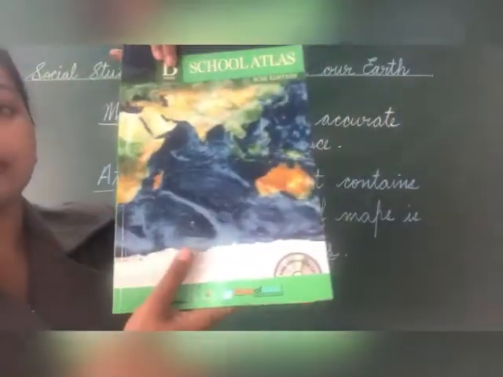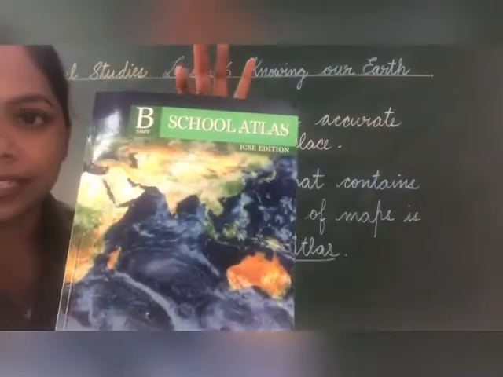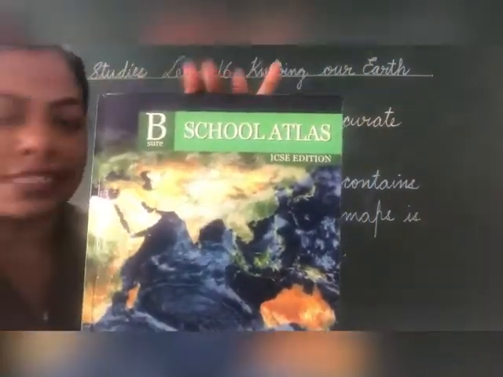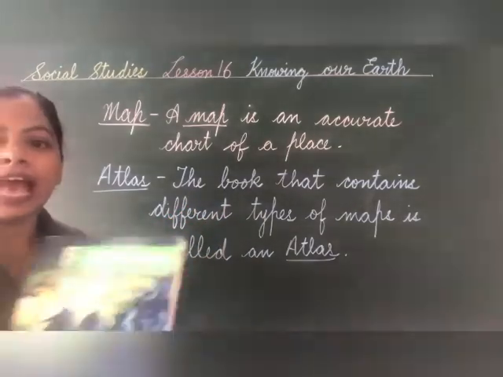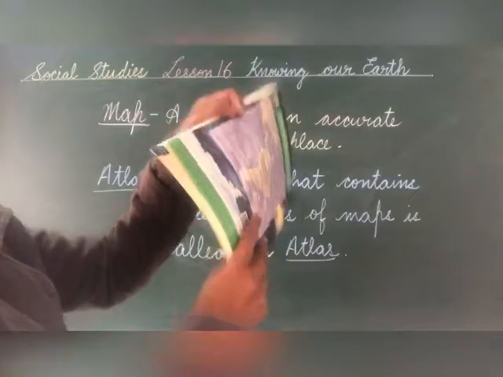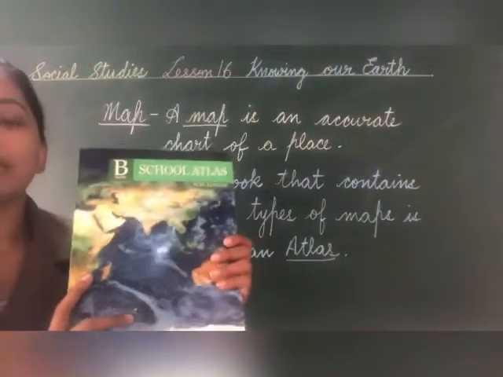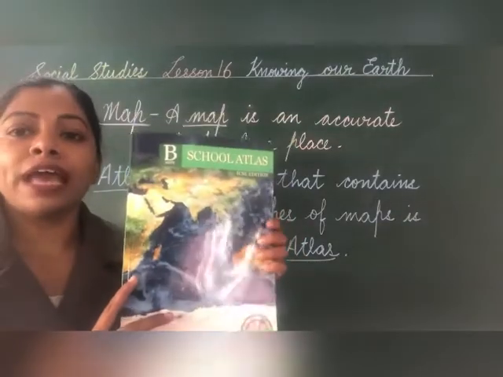And children, this is the book, and this book is called Atlas. What is Atlas? The book that contains different types of map is called an Atlas. Just see. Atlas is a book and it contains different types of map of your country also and of the world also. Okay children, see, this is Atlas. The book that contains different types of map is called an Atlas.